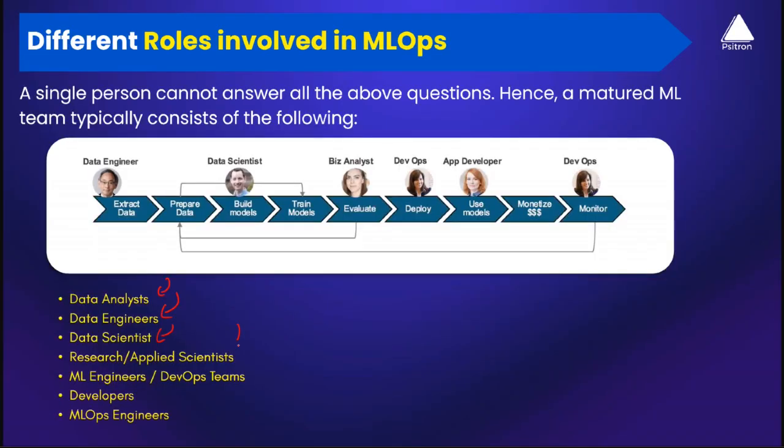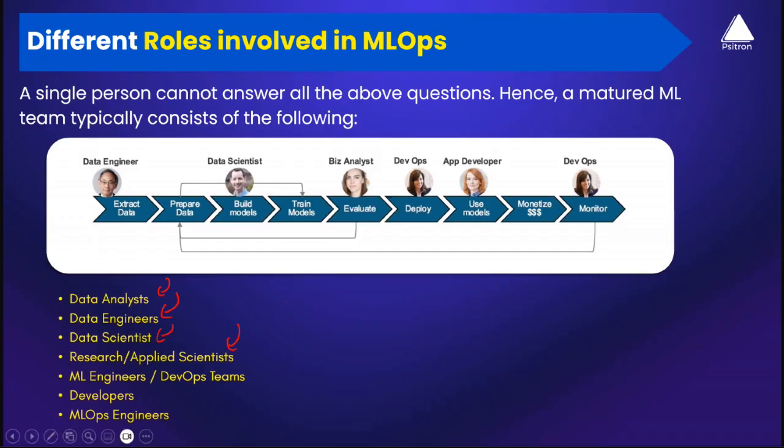Then you can also see someone called a research or applied scientist. You don't see this kind of role in many organizations, but usually research scientists would be working on the cutting-edge technologies of the organization. Especially you'll see this kind of role in organizations like Meta, Google, Amazon, Apple, etc. Then we are talking about ML engineers, or someone we call the DevOps team. We don't call them DevOps engineers in the AI industry, but usually we say MLOps engineers or ML engineers basically.